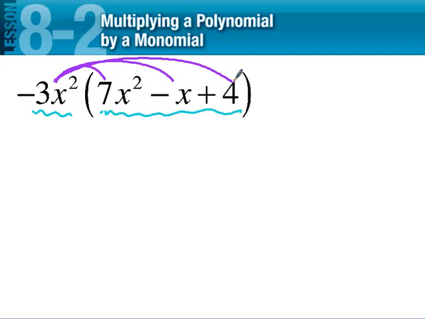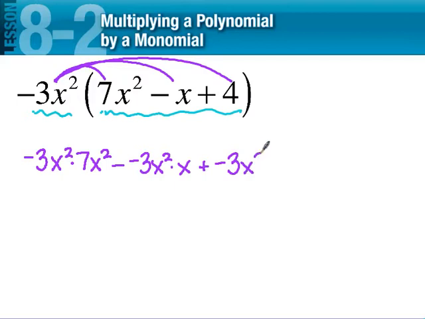So on this first one, I'm going to go ahead and write out every possible step. But is this something where you will have to write out every step? And the answer is no, because you're going to end up finding out that there's a lot shorter way to do that. So basically what I did is I took every term in the polynomial and I multiplied it by the negative 3x squared. So now we're going to simplify that.